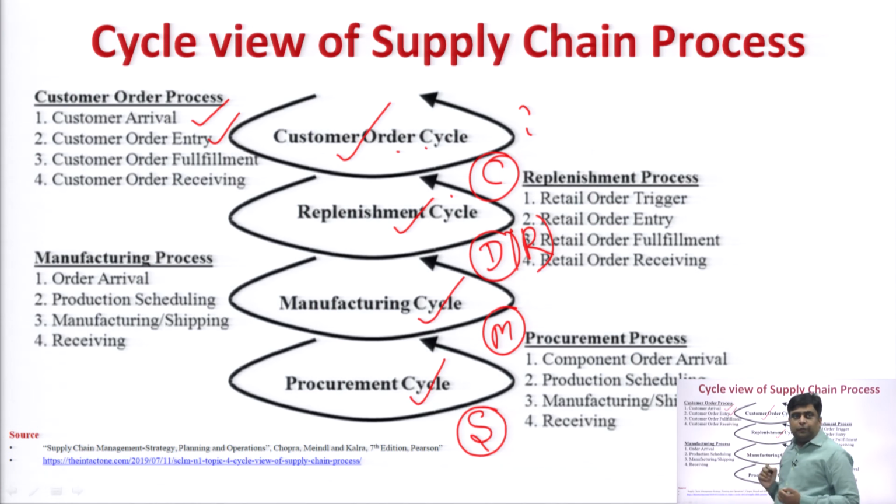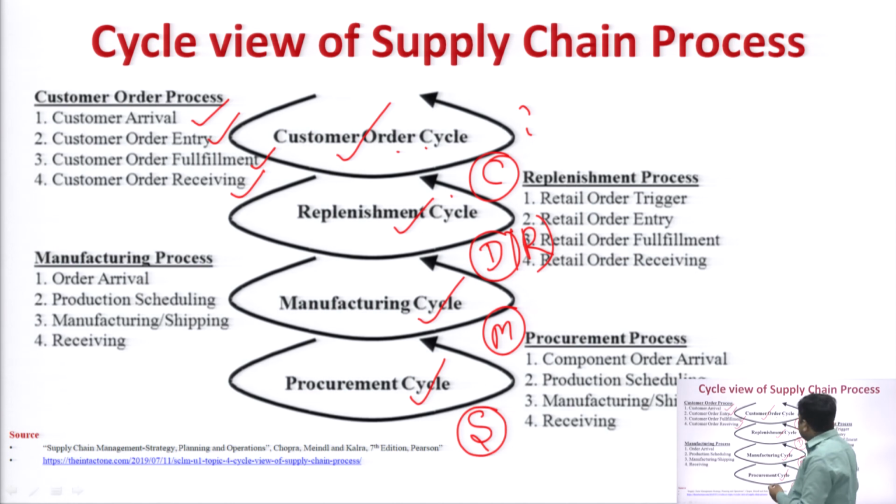Next is customer order fulfillment. After noting the order, if the retailer has the product or service, it will be delivered to the customer, otherwise the retailer will order from the distributor, through the manufacturer and supplier. Another important aspect is customer order receiving. Receiving means the transaction takes place: you receive the goods or service, and in response you pay the money, the cash part. So, that is the customer order receiving part.